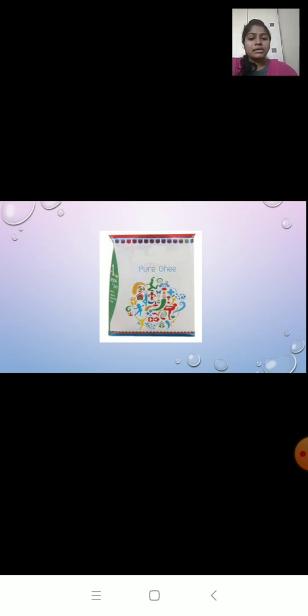Now in this you can see there's a packet, and on the packet it is written pure ghee. Just now we have learned that pure means it is made up of only one kind of particle. So does that mean that this ghee is made up of only one kind of particle? No. Ghee is a mixture.